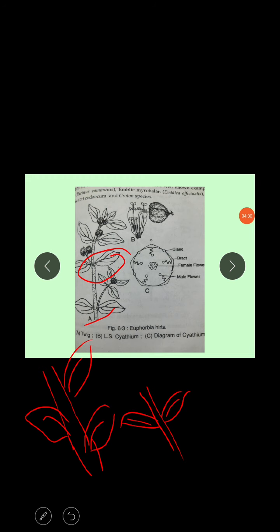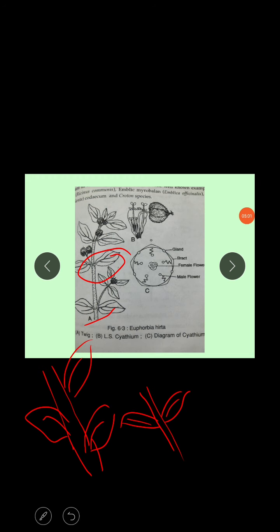deeply palmately lobed or compound leaves are present in some species, and stipules are usually present, represented by ciliate glands in Jatropha, and some show spines in Euphorbia. The leaves are arranged both alternate and opposite, and reticulate venation is present here. Is it clear?